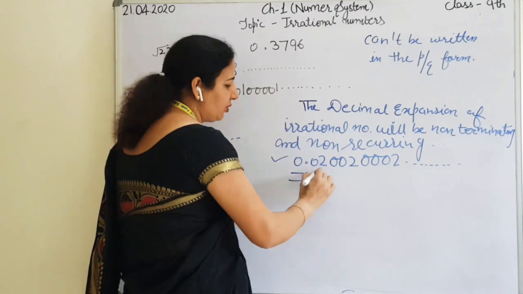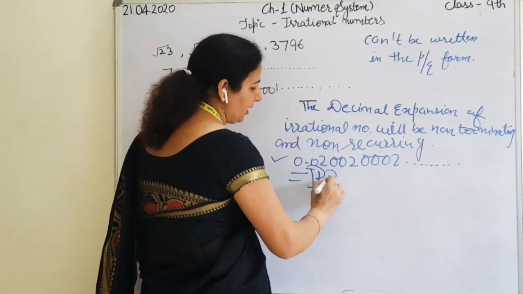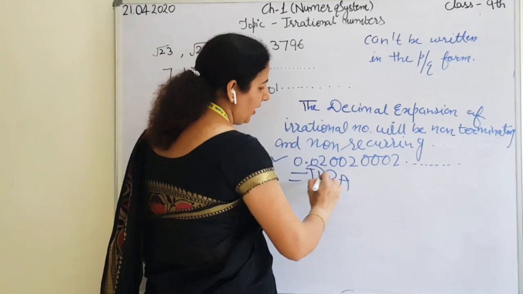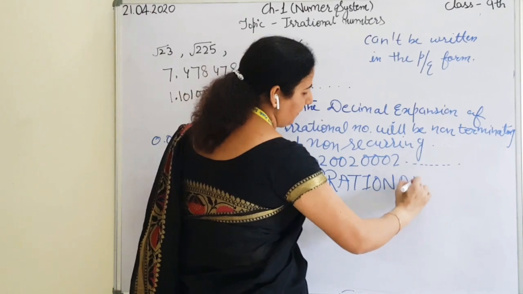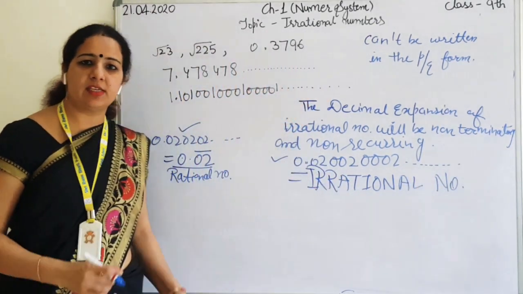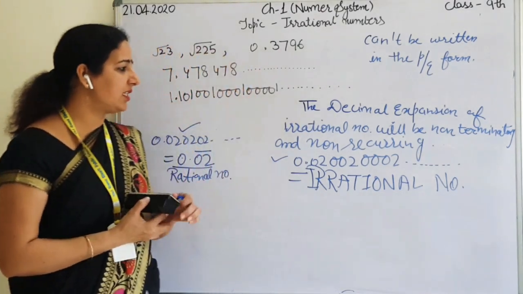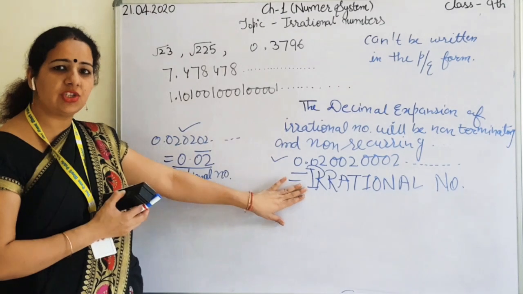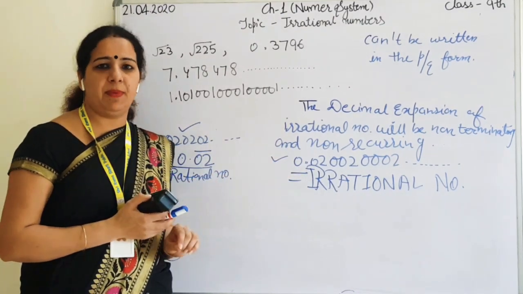And these types of numbers are examples of irrational numbers. Clear students? So our today's topic is irrational numbers. The decimal expansion of an irrational number will be non-terminating and non-repeating.